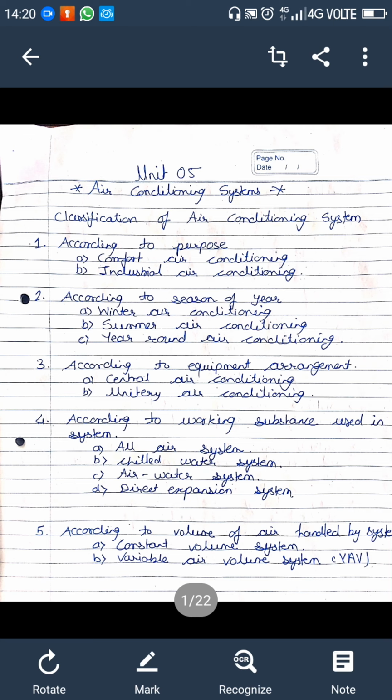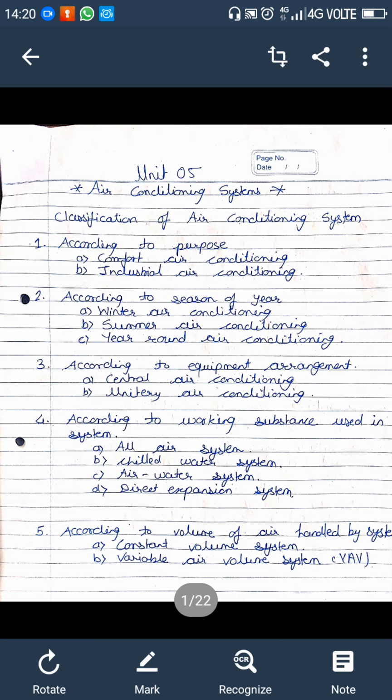These ducts are of air, meaning at a central place they are producing the air and working on the air, either cooling or heating, and this air is passed to the various departments of the building by the ducts. So this is central air conditioning. And unitary air conditioning means a separate unit is installed at every place where it is needed in the building.